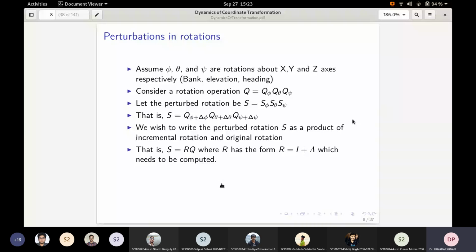The reason why we need this is, in any computation of derivative, you require f of t plus delta t minus f of t divided by delta t, and take the limit as delta t tends to 0. So we also wish to write this one in the same way, such that one of the terms will cancel. That is why we have this identity here. If you imagine s is equal to identity plus lambda, then when you multiply it with q, you will get q plus lambda q. And when you subtract q from this, you will get only lambda times q. So that is why we wish to write it in this form.